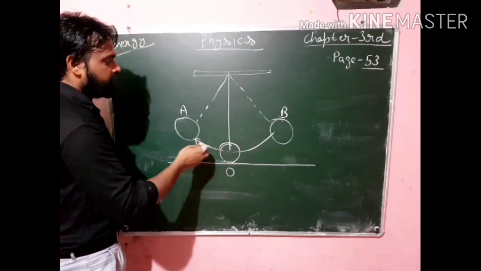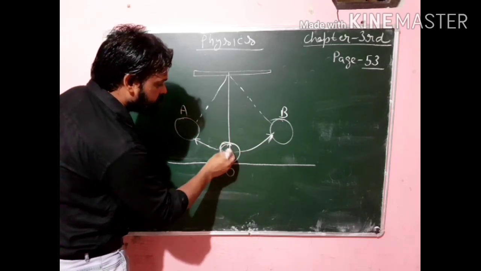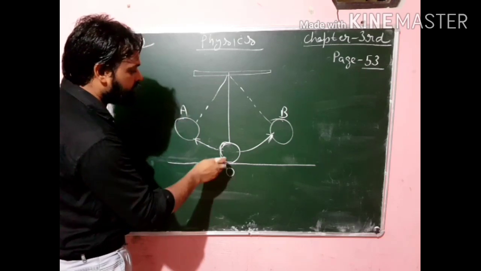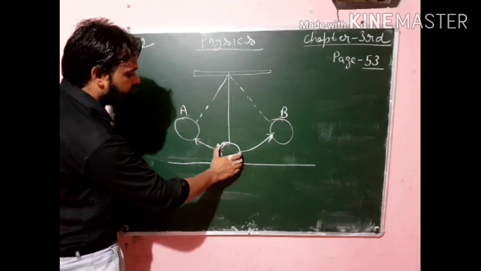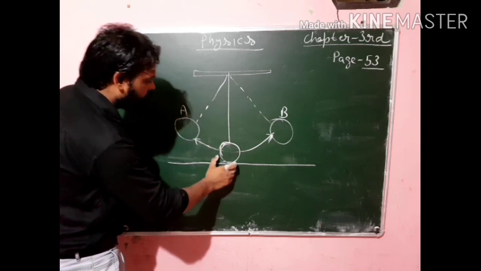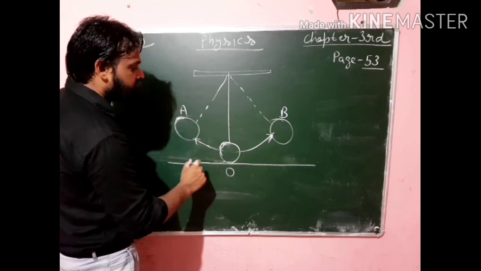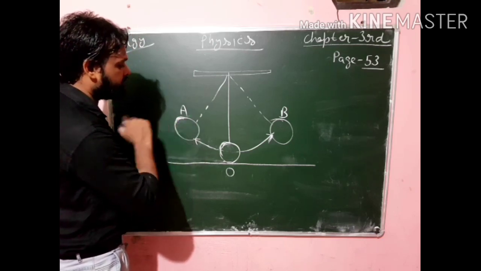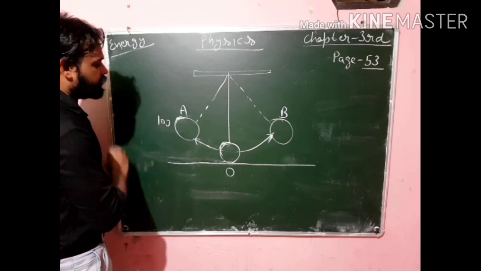You can see this is a pendulum. Its mean position is this, the basic position of the pendulum when it is at rest. Now suppose we do work on the pendulum and take it from this position to this position, from O to A. You can see its position is changed. So now this bob has potential energy. Suppose it has 10 joule of potential energy.